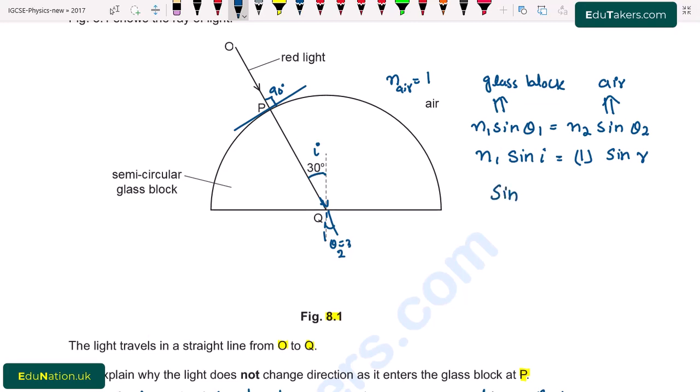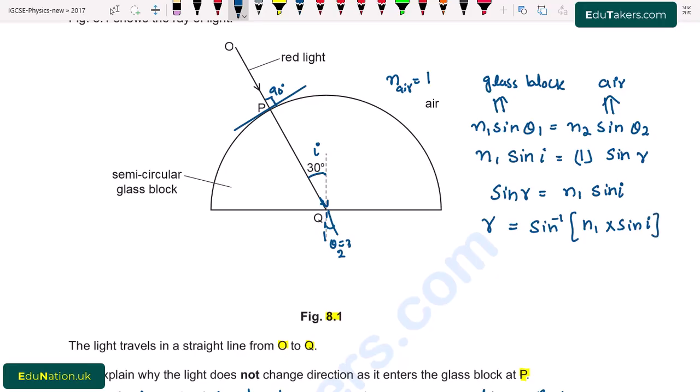The angle of refraction will be equal to sine inverse of n1 multiplied by sine of i.